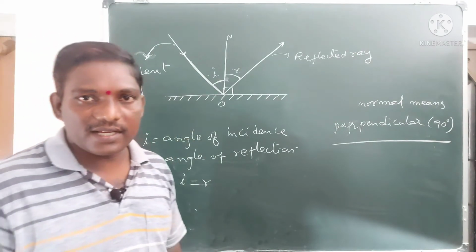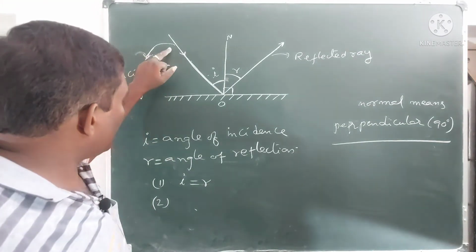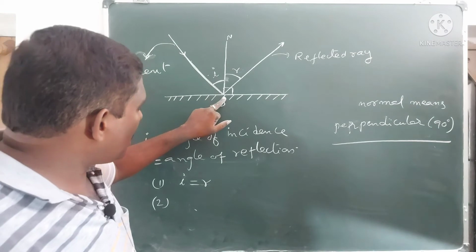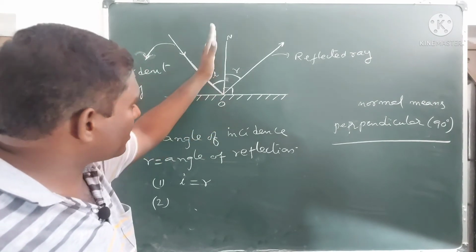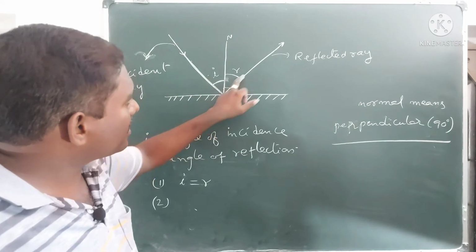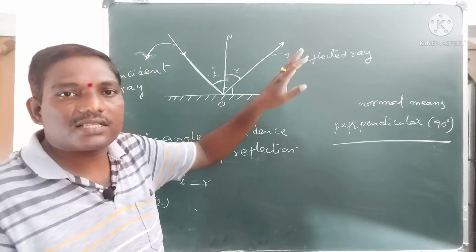And the third property is, if you carefully examine, the incident ray, the normal drawn to the surface at the point of striking, and the reflected ray are lying on the same plane.